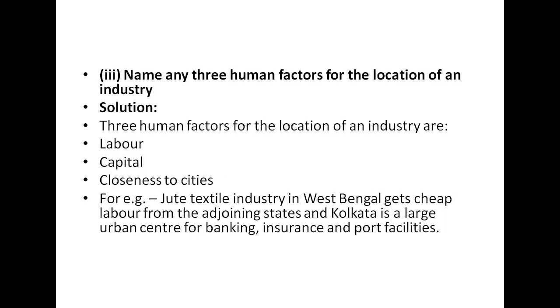Now the third question: name any 3 human factors for the location of an industry. So now you have to name any 3 human factors. Now physical factors are over. Now we have to discuss all the 3 human factors. Here the 3 human factors for the location of an industry are those which are basically doing all the work, which is very much needed for basically making the raw material into a processed good.